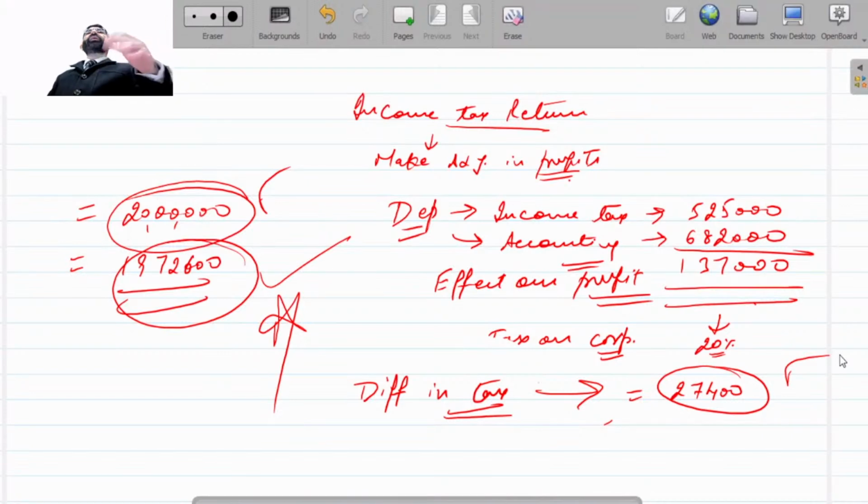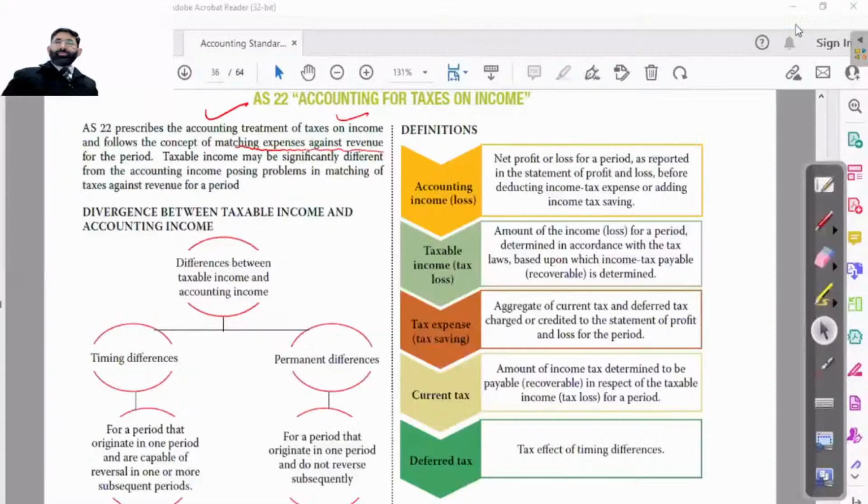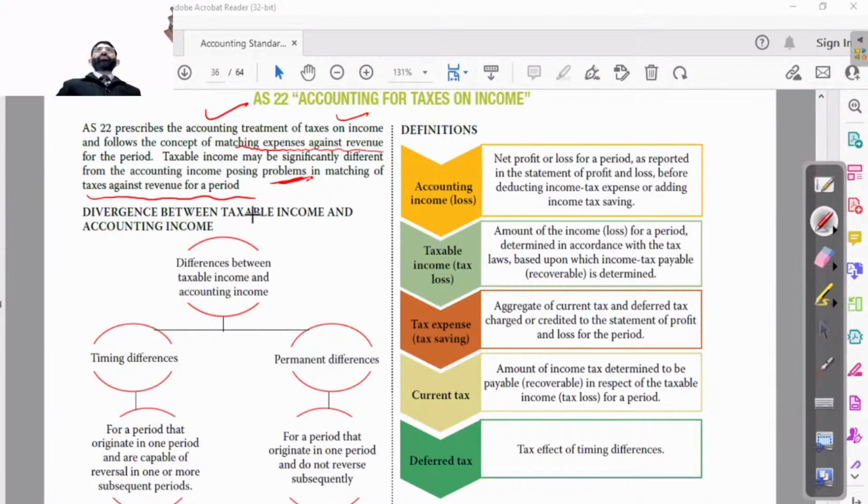Obviously you have done it in detail in your income tax. So beta, I am not talking much about that, I am just giving you a hint. Okay, so talking about this, taxable income may be significantly different from the accounting income that we are talking about. This will create a problem in matching taxes against revenue for a period, because it always makes a difference.